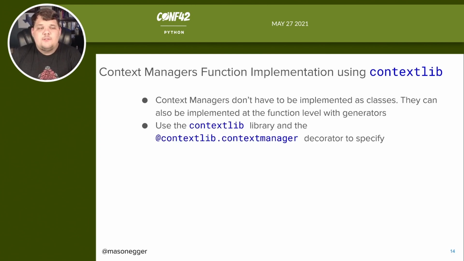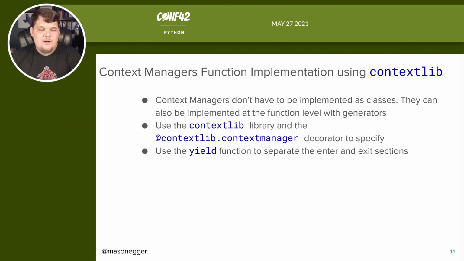And decorators. So the contextlib library and the contextlib.contextmanager decorator allow you to specify a specific function as a context manager. And then the way that you specify what is the enter and what is the exit is the yield. So you use the yield keyword to separate them. If you remember, we have our enter and then we would return something and then we would exit. That return is basically the yield. We're yielding it back up and then we're waiting and then we go through.